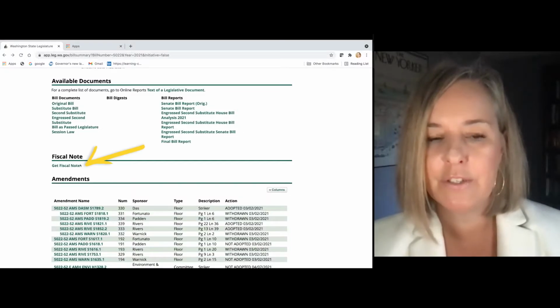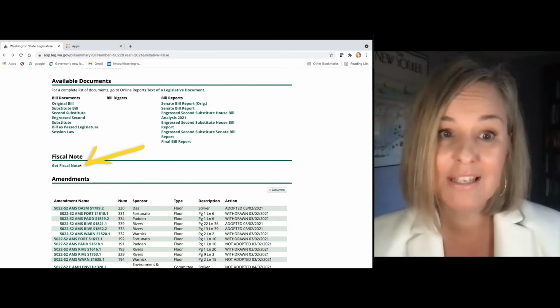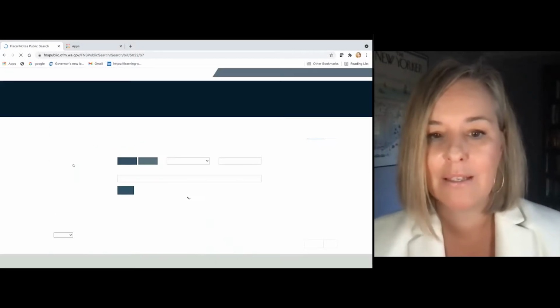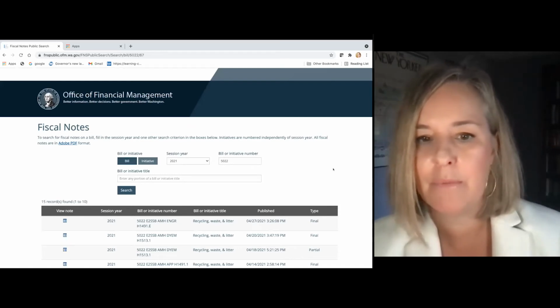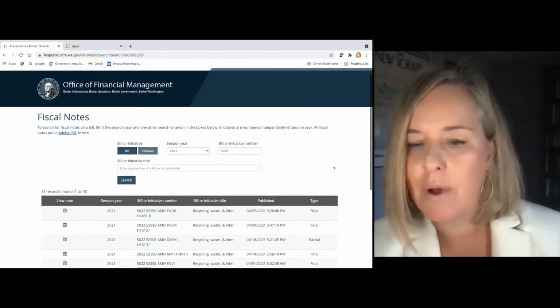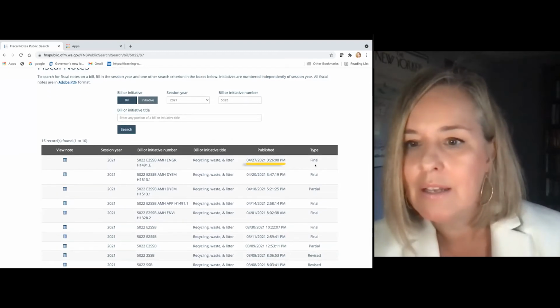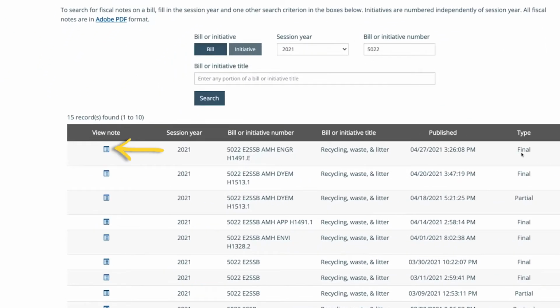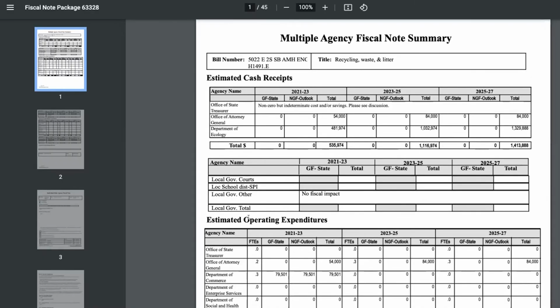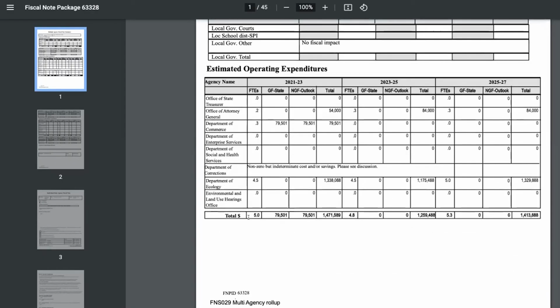Next, it says fiscal note. So that essentially is, how much will this bill cost? Again, I want to go to the most recent. So I will look for the latest date, this one on 4/27. So let's view note on the left-hand side. When I look at the bottom of this fiscal note here, it's telling me in which year, how much the bill costs. So all sorts of detailed fiscal information.